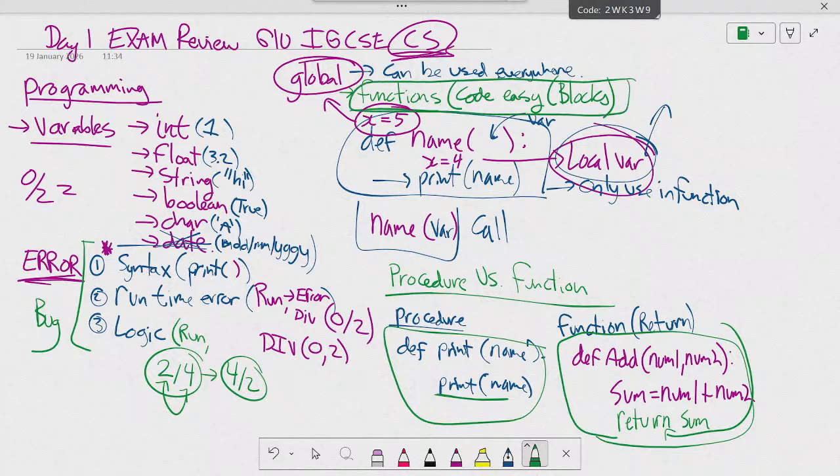Okay, Carol, can I go to the next one? Carol, what is the difference between procedure and function? We're going to go to the next topic. What is the key difference between procedure and function?